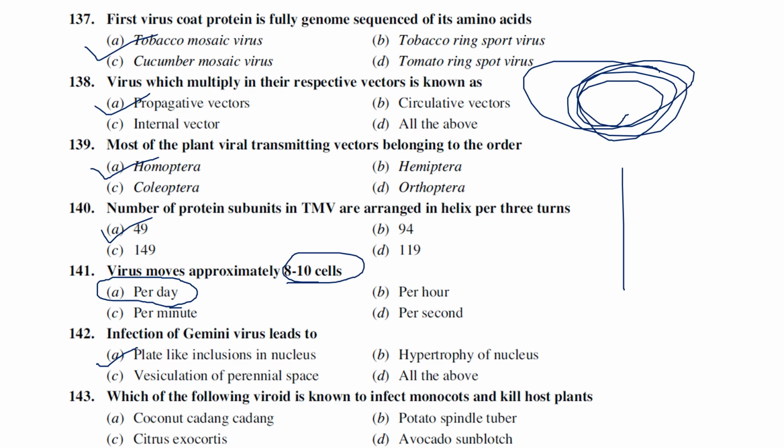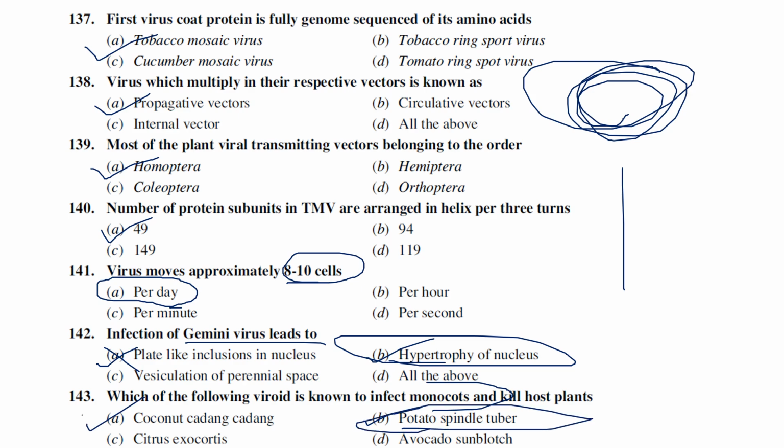Okay, which of the following viroid is known to infect monocots and kill the entire plant? This is a very important question. There is a viroid called potato spindle tuber viroid. Sorry. Just a minute. Infection of Gemini virus leads to hypertrophy in plant cell. Probably, so please change this. Infection of Gemini virus leads to hypertrophy in nucleus. Okay, and 143: the viroid that infects monocots is coconut cadang-cadang viroid. Okay, it's not potato spindle tuber viroid. So the monocot infecting viroid is coconut cadang-cadang viroid. Please change this, 142 and 143.